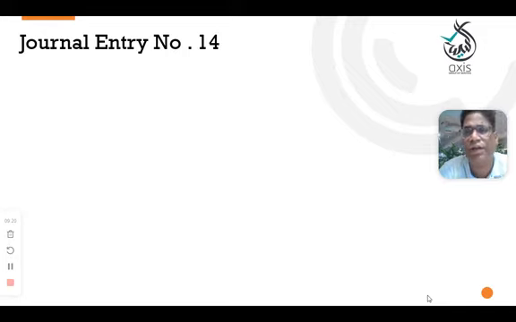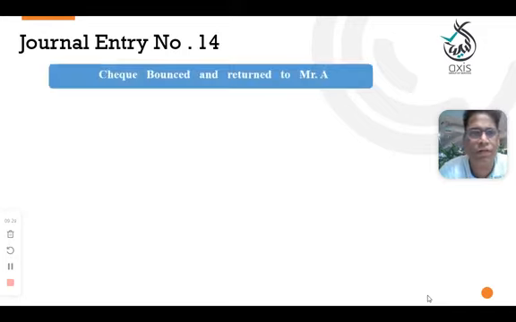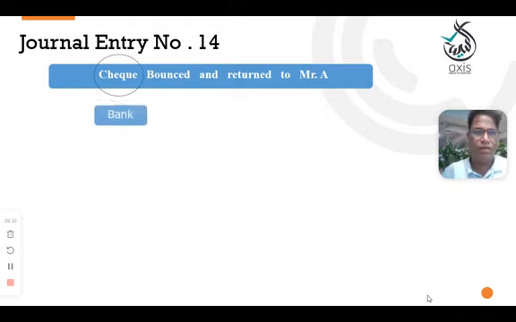General entry number 14. Check bounced and returned to Mr. A. Here, check bounce means we deposited into the bank, but the bank rejected it. That may be because the person who gave the check does not have sufficient funds in his account, or the signature was not done properly, a date mistake, or any rectification needed. These are the reasons where the check will return.